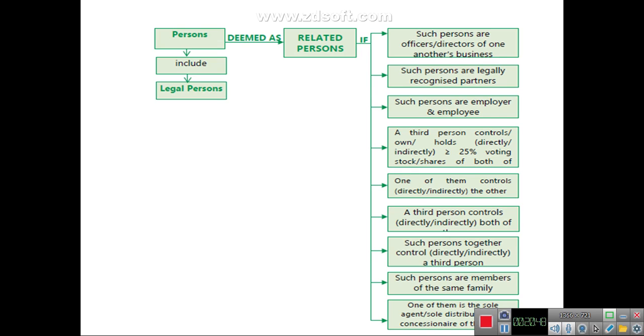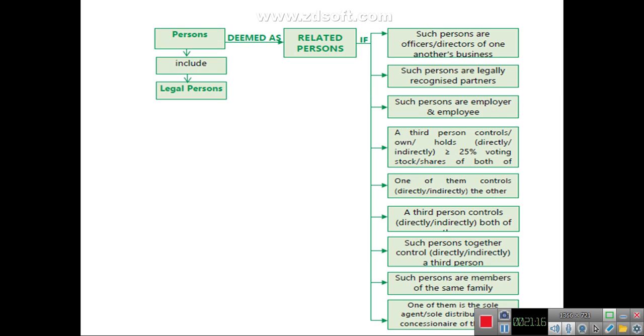recognized partners, if both are partners in the same firm, if those persons hold an employer-employee relationship, if any third person controls or holds more than 25% of voting powers of both of the persons, or one of them controls the other, or a third person controls both of them.